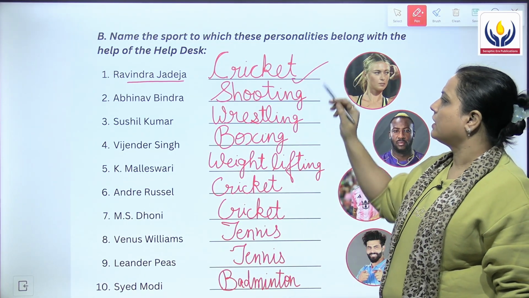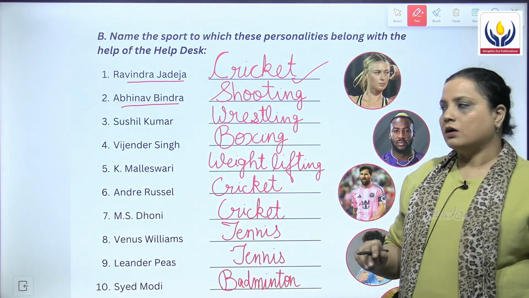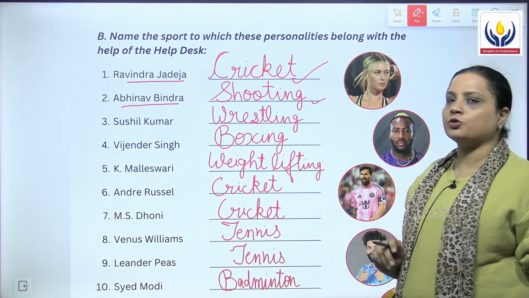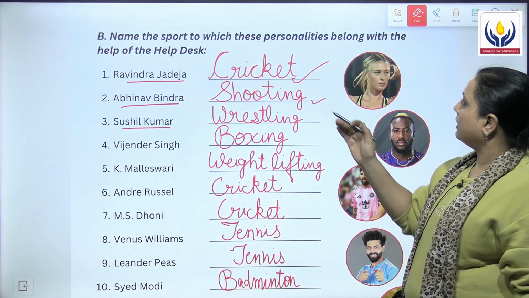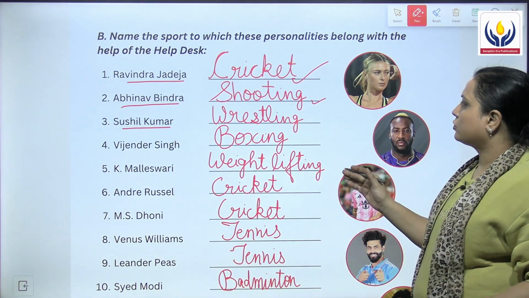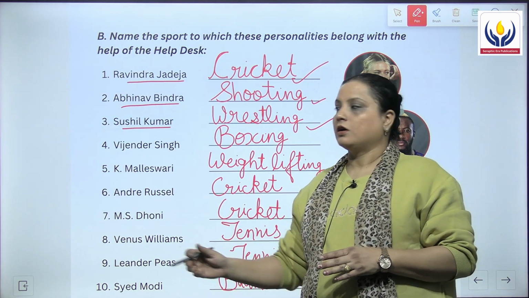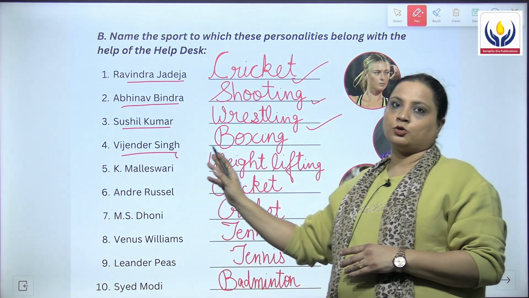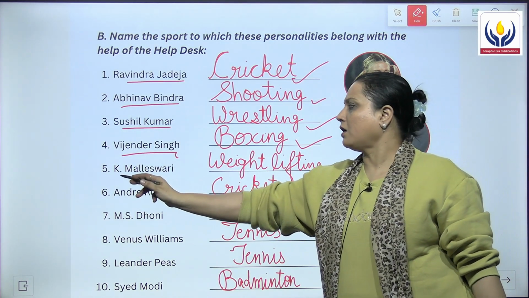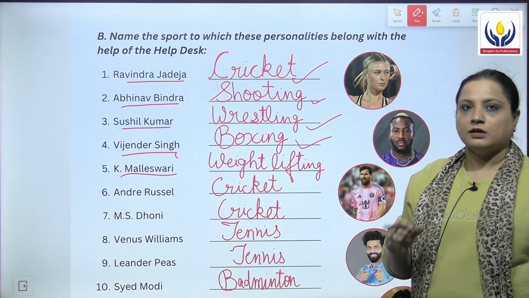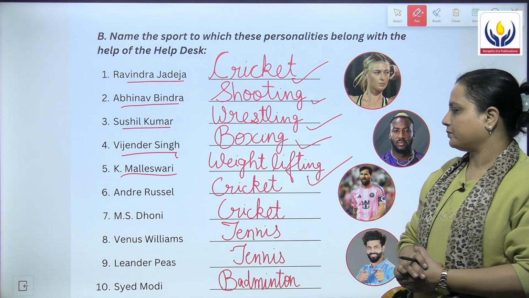respective sport is cricket. Then we have Abhinav Bindra, and he belongs to shooting. Next we have Sushil Kumar, and Sushil Kumar belongs to the sport wrestling. Then we have Vijender Singh, and Vijender Singh is related to boxing. Fifth is K. Malleshwari, and this personality is related to weight lifting.